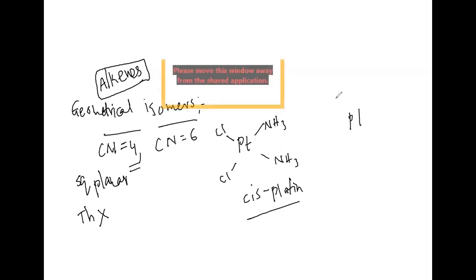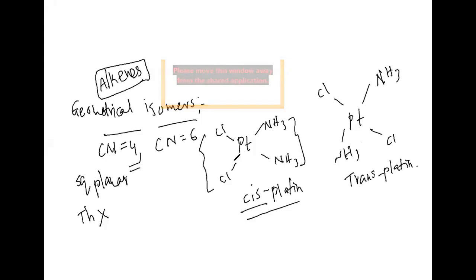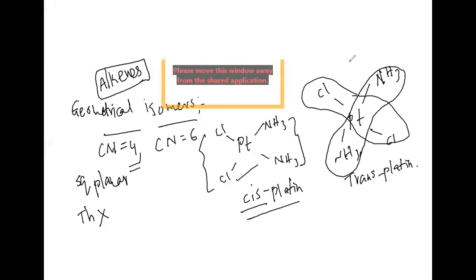And this I can write with the chlorines on opposite sides and the NH3 on opposite sides. This one we can call transplatin. When NH3s are adjacent, we call it cis. When Cls are also adjacent, we call it cis. When NH3s are opposite, we call it trans. When Cls are also opposite, we call it trans only.